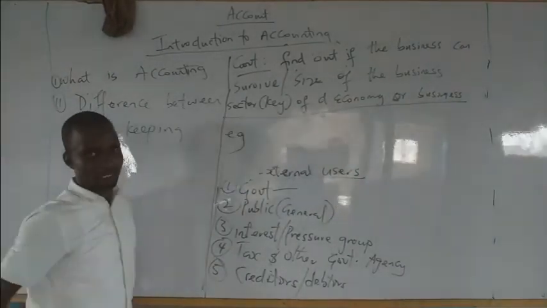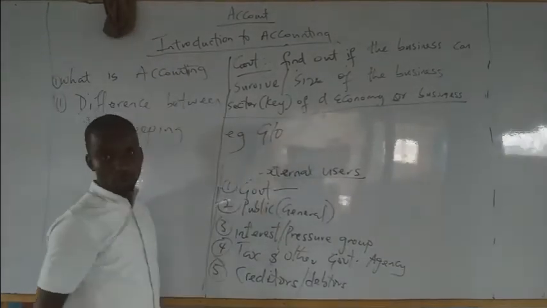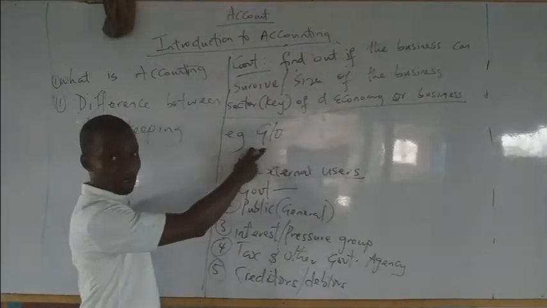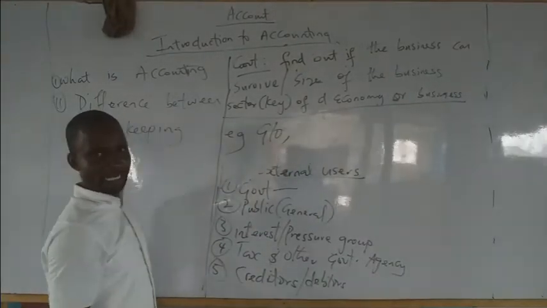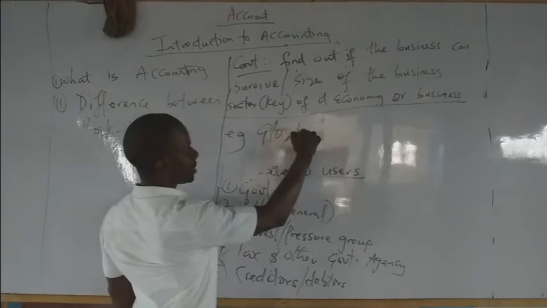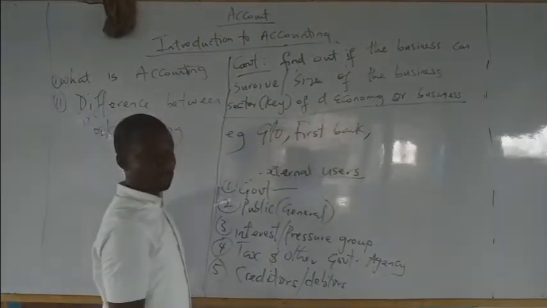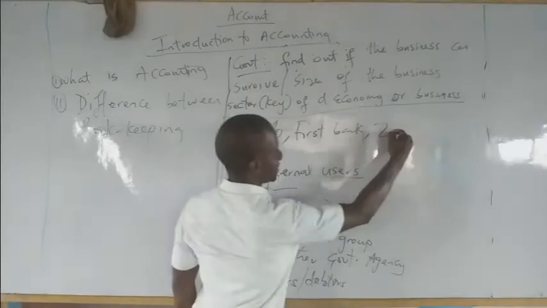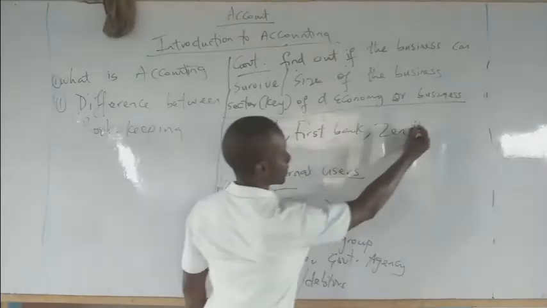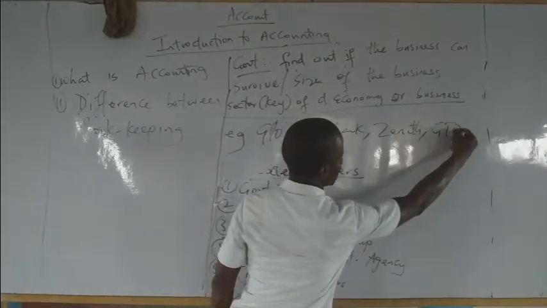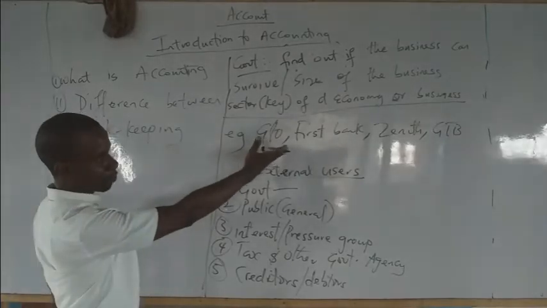For instance, a good example is maybe in the telecom sector, Glo, which is a Nigerian company operating. Then in the banking sector, financial sector, e.g., First Bank, Zenith, and there are many bigger banks, GTB. These are banks that the government cannot afford to go down.